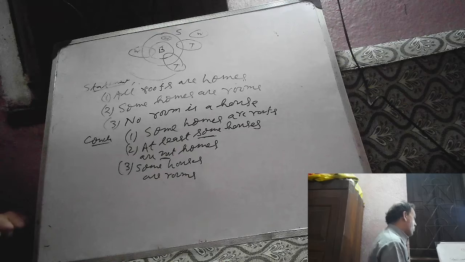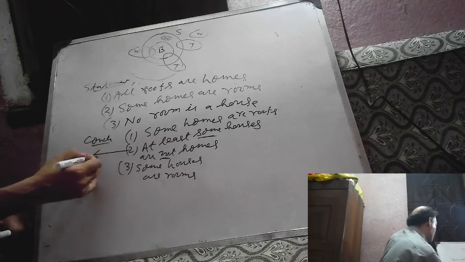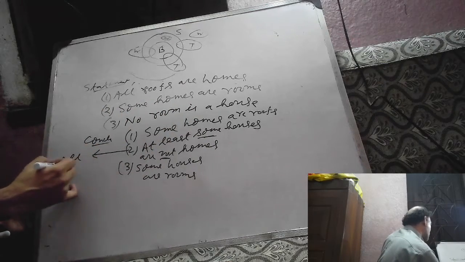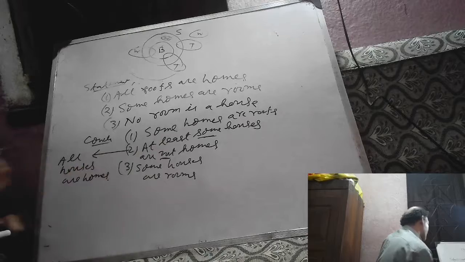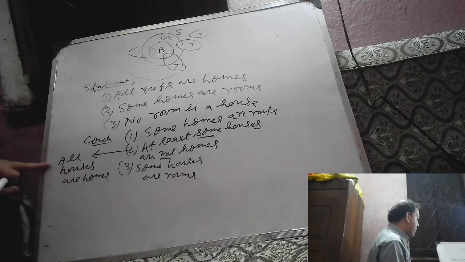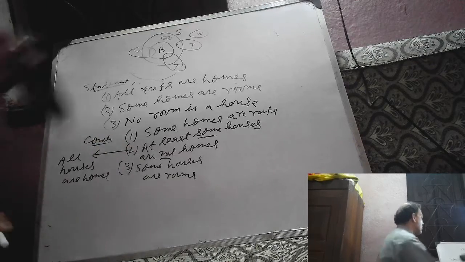What is its contradictory statement? The contradictory statement of some not is all: all houses are homes. Assume for a moment it is true and try to represent the given statements by a single Venn diagram. If you get a success, then this statement will be true. So its contradictory statement, that means conclusion 2, will be false. Let us try.